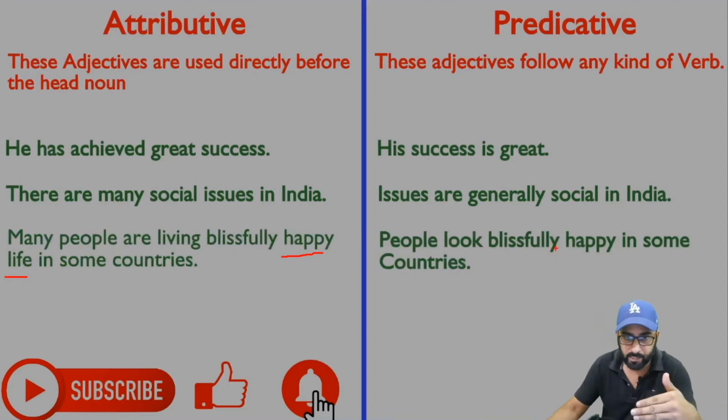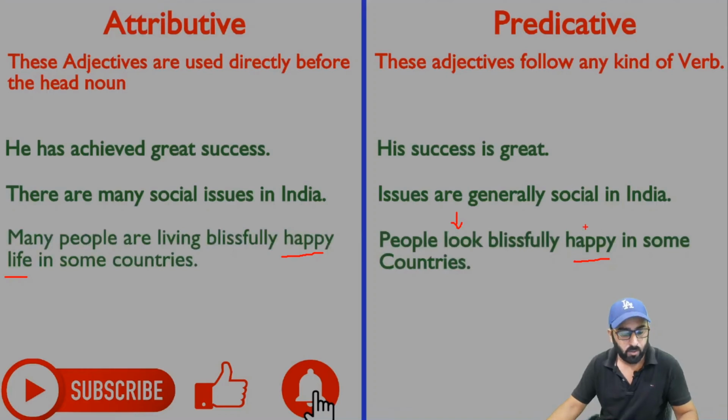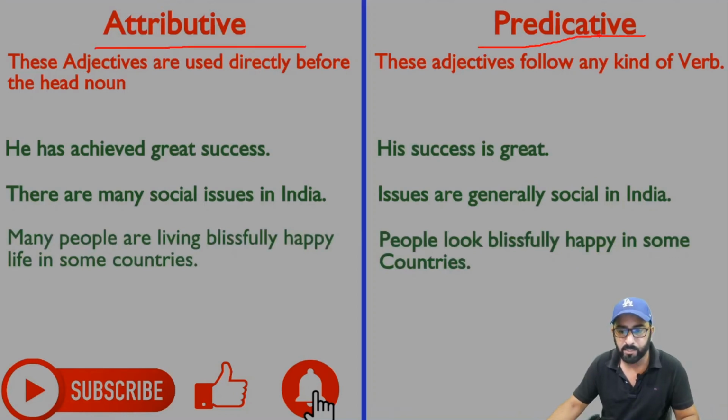But in the second example we see people look blissfully happy, okay? Here we have used happy after the verb, okay? Here look is a verb and happy is following the verb. It means happy has been used as the predicative adjective, okay? So in English there are only two positions for the adjective and these positions are called attributive and predicative, okay? If you know this quite accurately, your grammar can be quite precise in IELTS writing and speaking, okay?